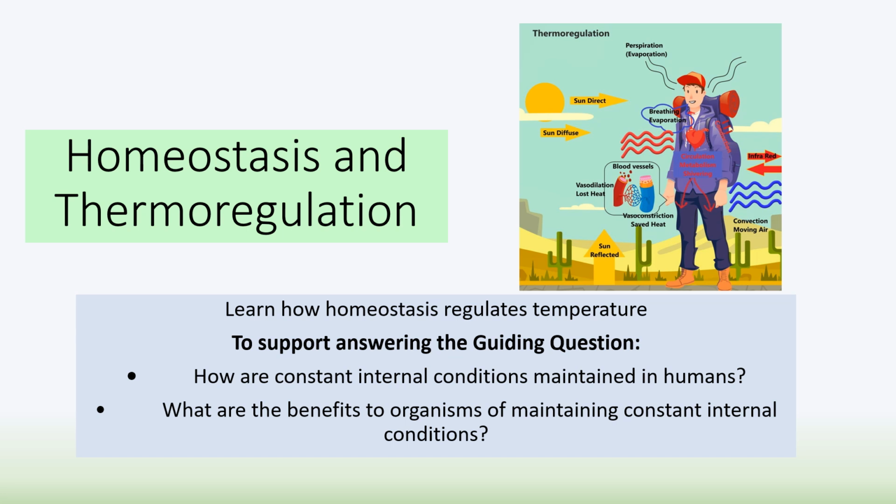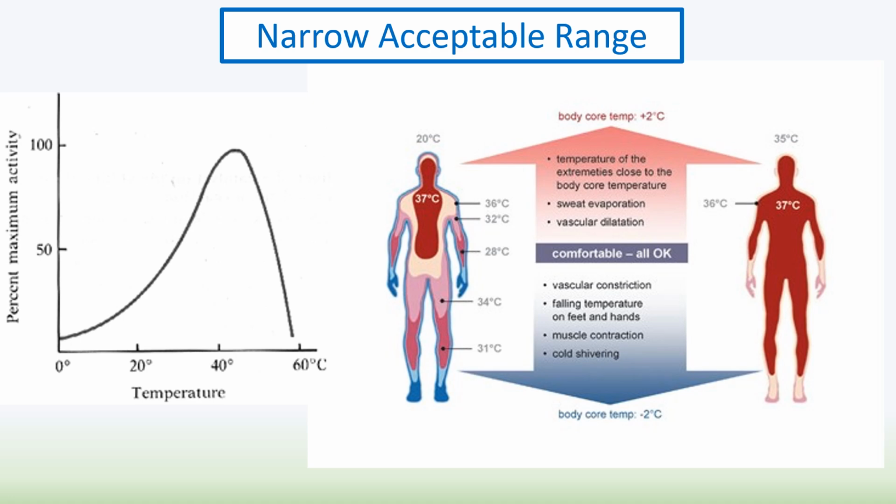Mr. Phillips, and today I'll be looking at homeostasis and thermoregulation, which is temperature control in warm-blooded animals. So you hopefully should know that the temperature range of humans is a narrow acceptable range, approximately 37 degrees, which is slightly different for different people.